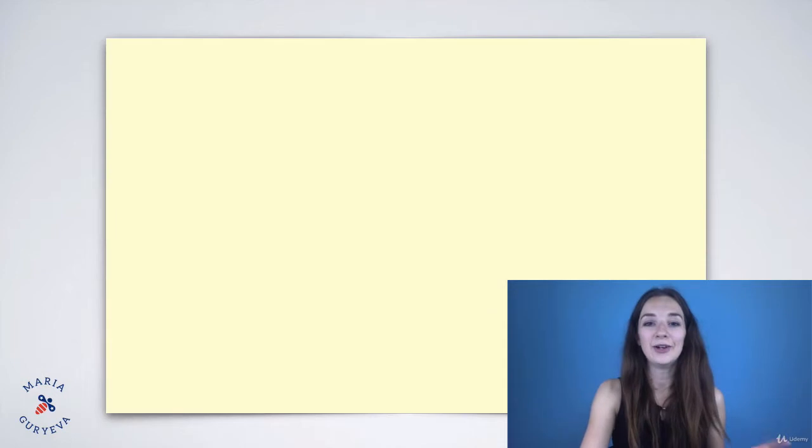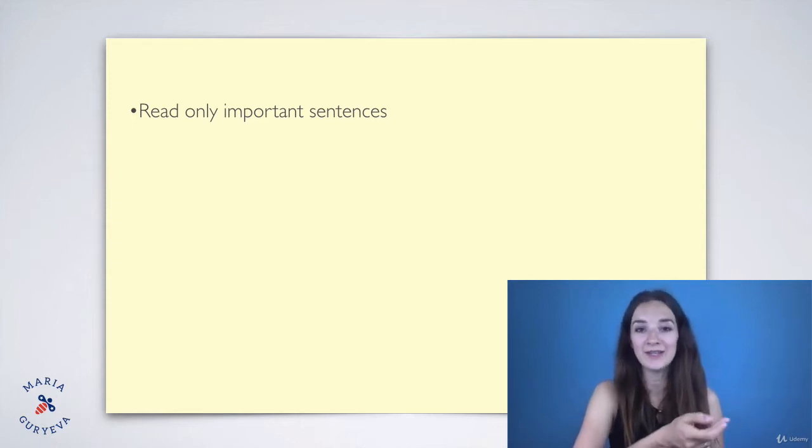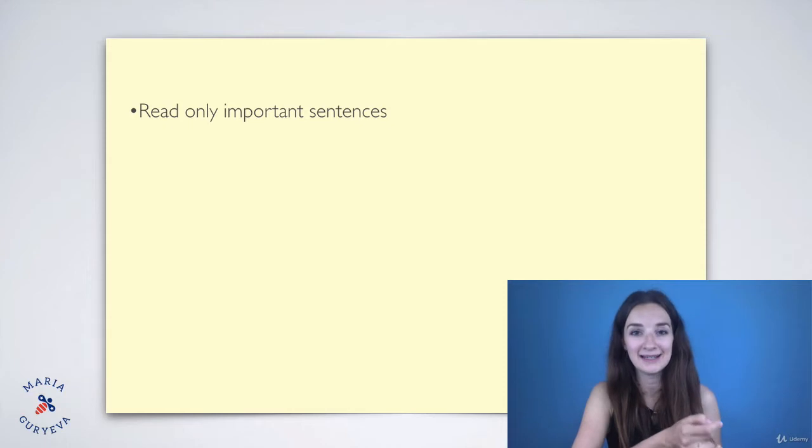So, first of all, read only the important sentences. This was the first thing that we talked about. You should always pay attention to the most important sentences. You should read them, but you should not read the entire text. You just need to read the thesis statement and the topic sentences, and also the last sentence of the passage